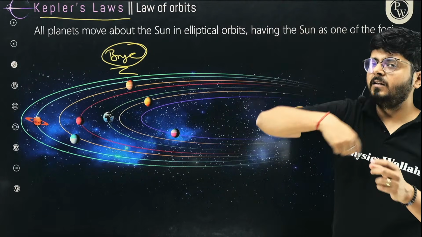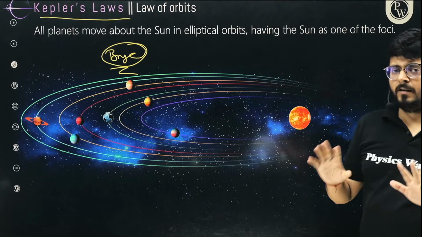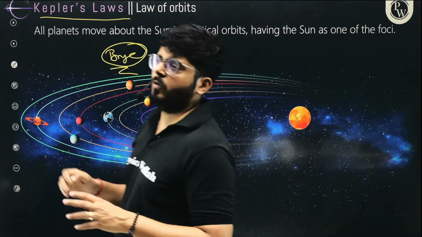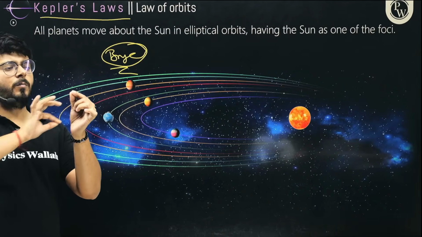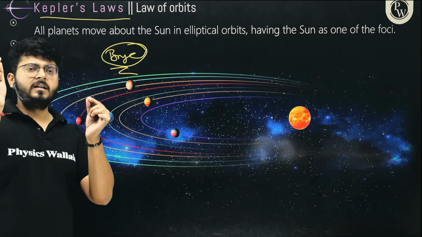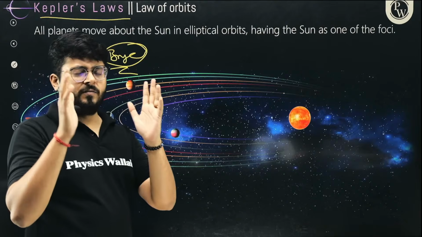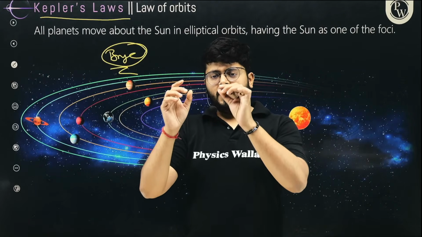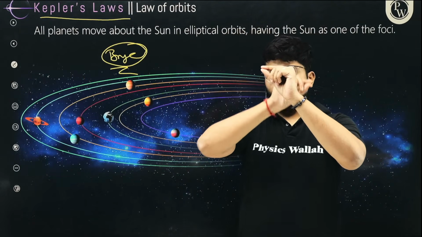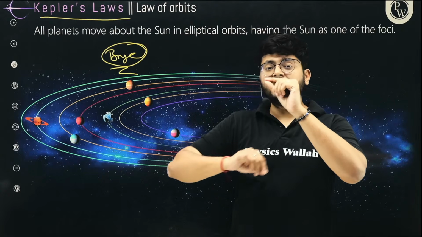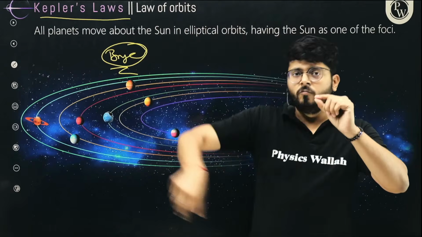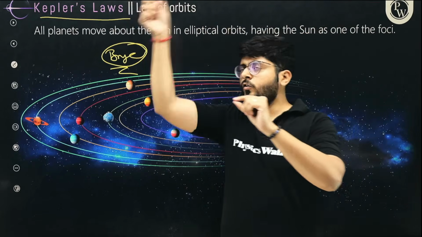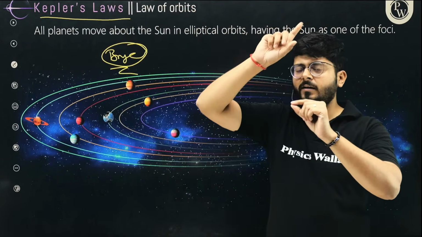And by plotting all the values, with all the complicated things, after doing all that, he understood that Mars is not covering the same distance in the same span of time. You see that? If something is moving in a circular orbit, and there is no force acting on Mars, nobody is applying force on Mars to make it move faster or slower, then it should always move with the same velocity on a circular orbit, okay?